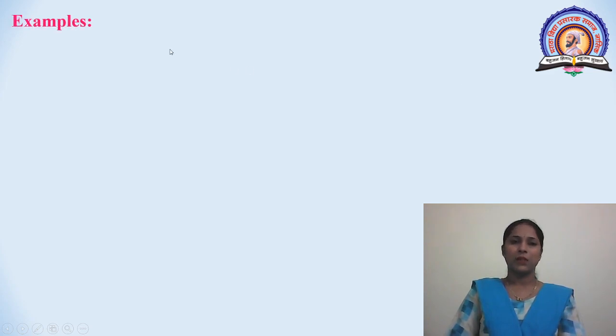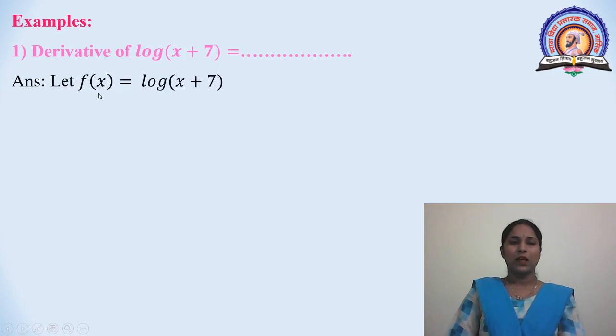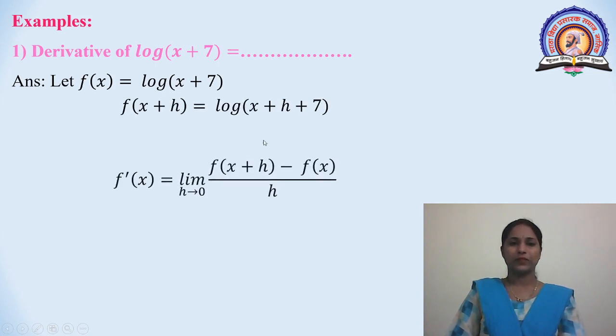Now some examples. First, the derivative of log of (x + 7). Here take log(x + 7) equal to f(x). Then f(x + h) is equal to log of (x + h + 7).